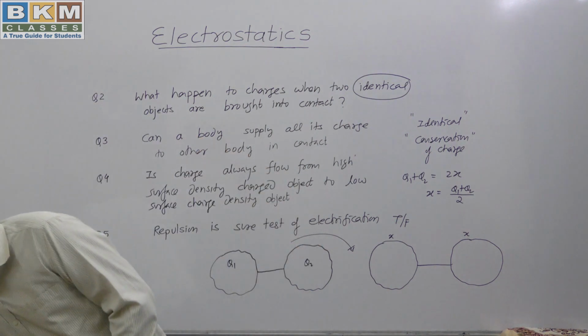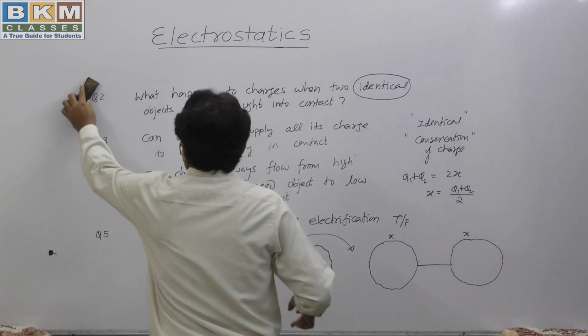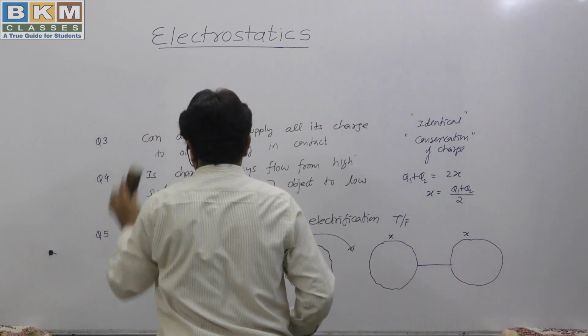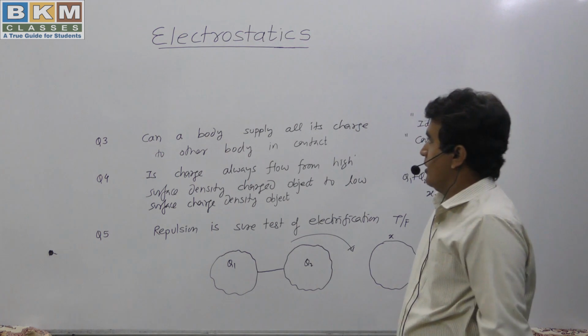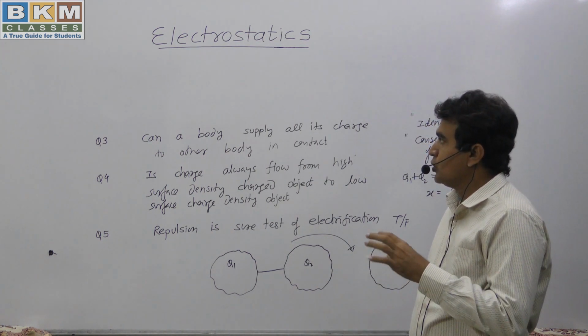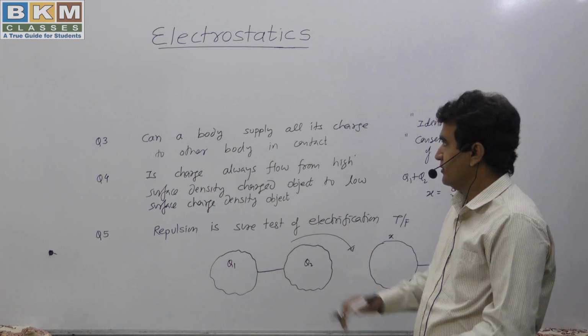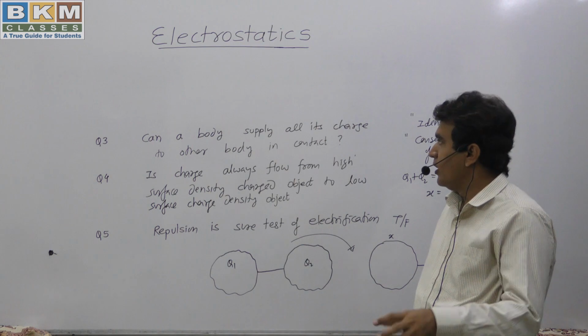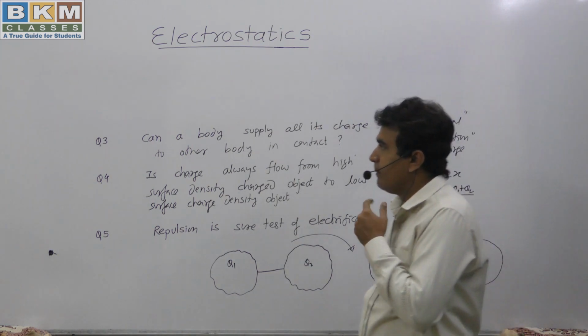Now let me rub this out and we should go for the third question. What does the third question say? Can a body supply all its charge to another body in contact? This is the question.